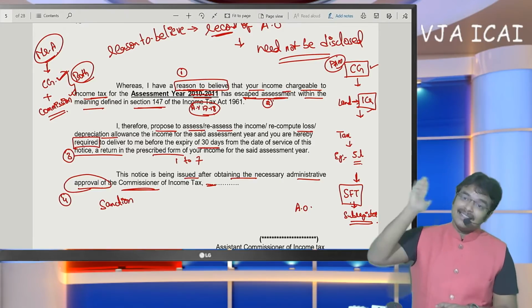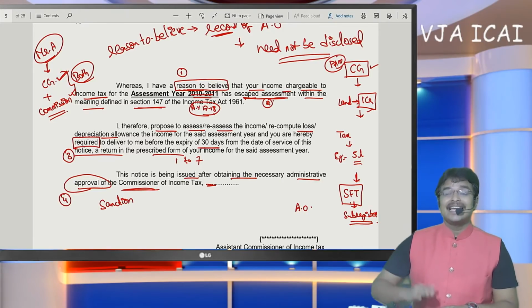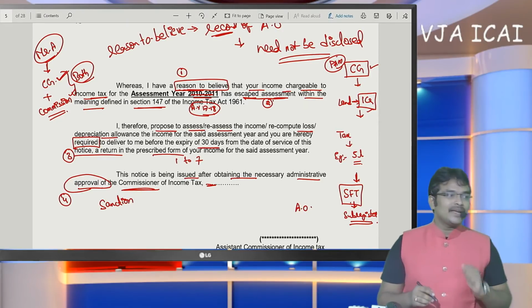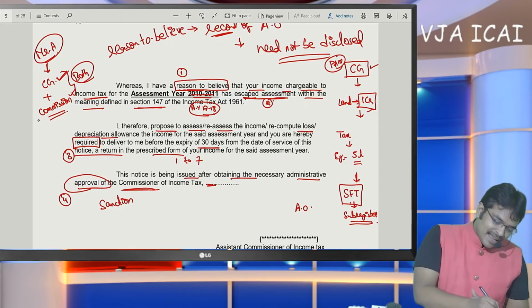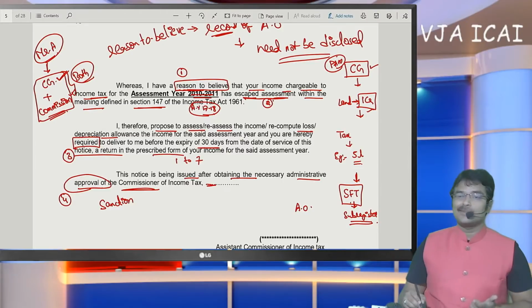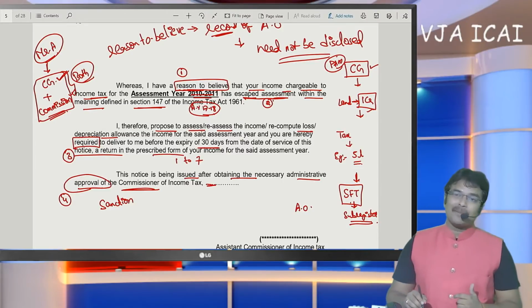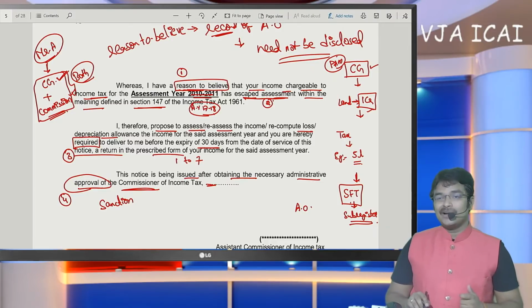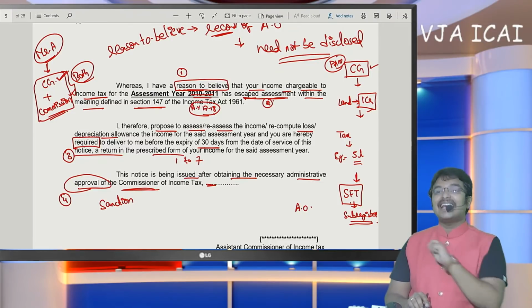If there are any other incomes which are chargeable to tax, he will not disclose them. SSE may have other incomes which might not come to the notice of the department. So for that cause only, the department will not state the reason.